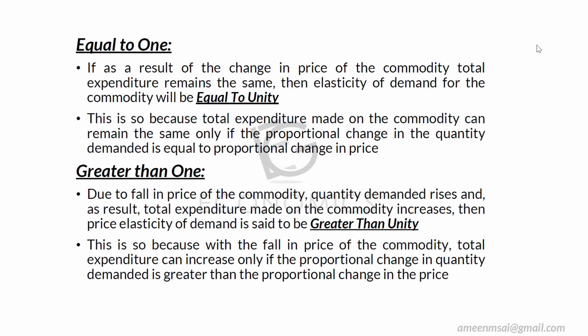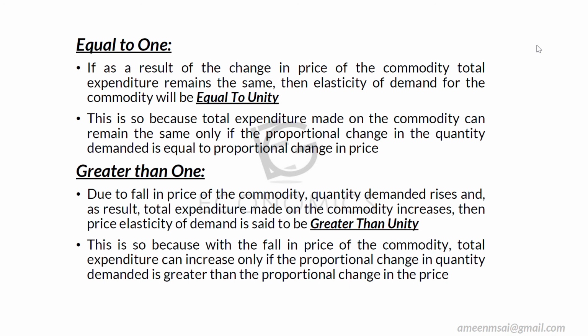ഒന്നെങ്കിൽ elasticity is equal to 1, അല്ലെങ്കിൽ elasticity is more than 1, greater than 1, അല്ലെങ്കിൽ elasticity is less than 1. Okay, fine. So we are discussing equal to 1. If as a result of the change in price of the commodity, total expenditure remains the same. പ്രൈസിൽ ചേഞ്ച് ഉണ്ടായി, പക്ഷെ എക്സ്പെൻഡിച്ചറിൽ മാറ്റമൊന്നും ഉണ്ടായില്ല.